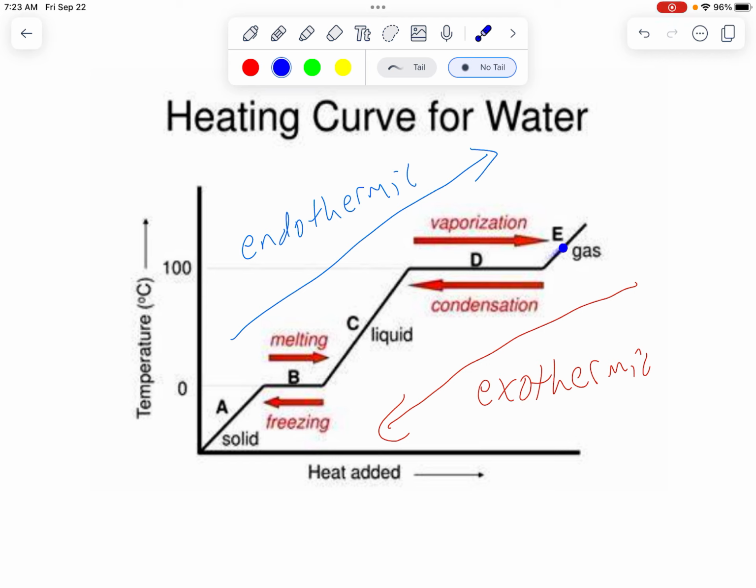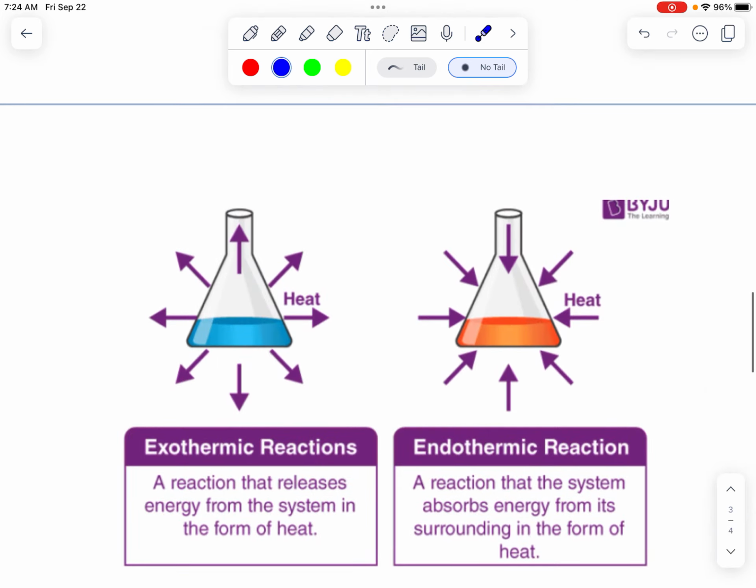Remember, going from a liquid to a gas, those particles are gaining more energy. That's endothermic. Now, what if something's cooling off? Well, liquid to solid, right? So if you put a cup of water in your freezer and freeze it to a solid, all those particles had high energy, they were moving around like this, and then they slowly slowed down and just vibrate in place as a solid. So that would be an exothermic process. In order to lose energy, they have to spit their heat energy out, kind of like this graph here. The water has to lose heat energy in order to cool off and become ice.